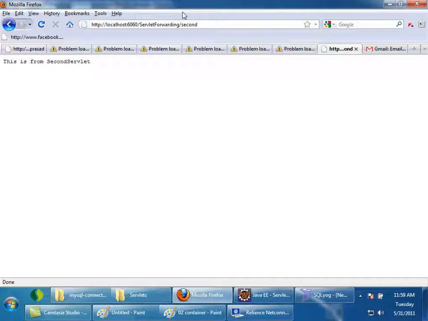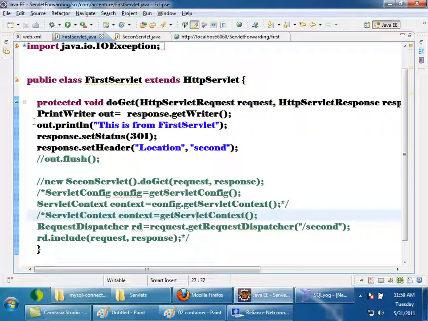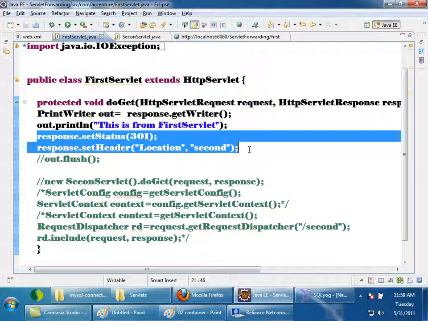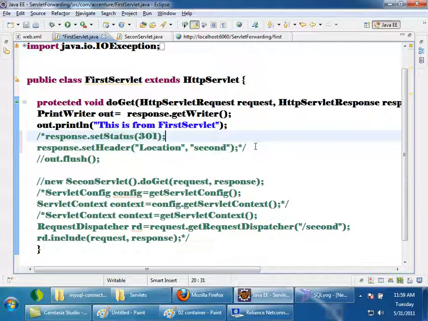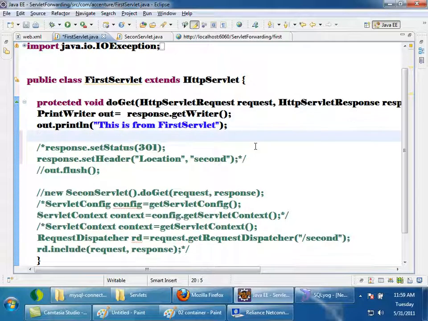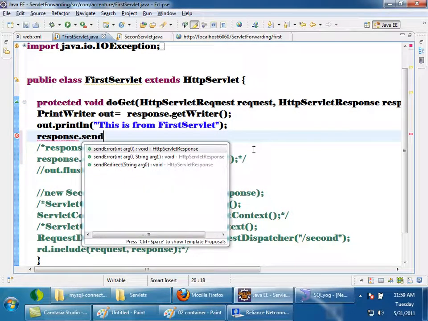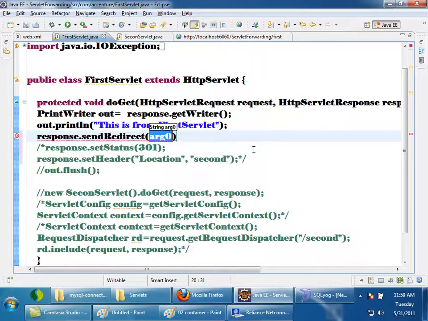There is a shortcut for this. Instead of writing these two lines, I'll comment both. What I'll do is say response dot send redirect, and I'll give second here.